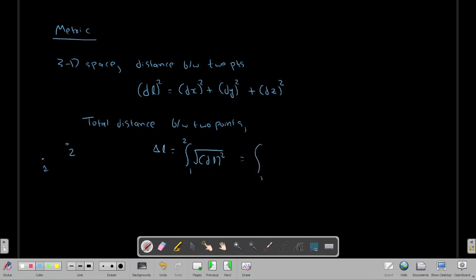This can also be written as the integration from 1 to 2 of the square root of dx square plus dy square plus dz square. This thing is valid for space.